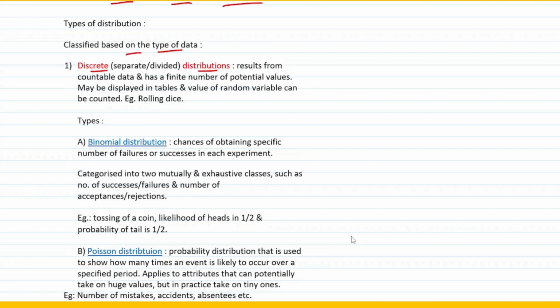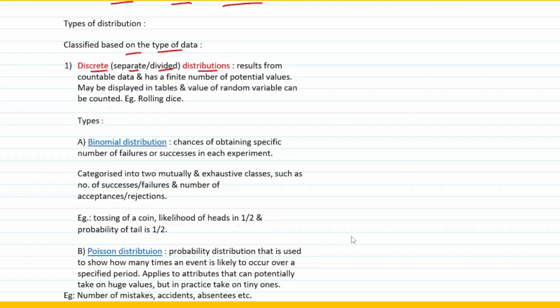Let's start with the discrete distribution. Discrete simply means something which is separate or divided, right? Don't confuse it with discreet, D-I-S-C-R-E-E-T, that means secret or hidden. This is discrete, D-I-S-C-R-E-T-E.